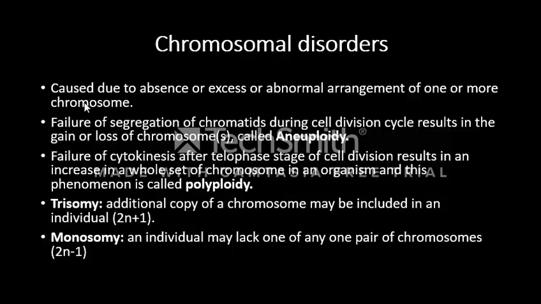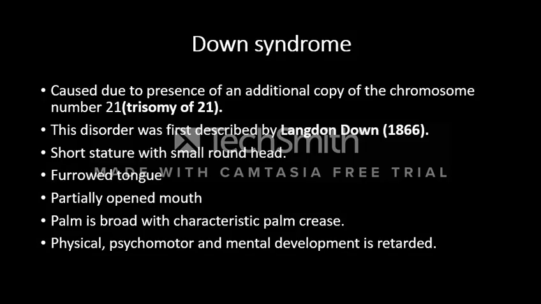Chromosomal disorders. These are caused by the absence or excess or abnormal arrangement of one or more chromosomes. Failure of segregation of chromatids during the cell division cycle results in gain or loss of a chromosome, called aneuploidy. Failure of cytokinesis after the telophase stage of cell division results in an increase in a whole set of chromosomes. This is called polyploidy. Trisomy is an additional copy of a chromosome, which is 2n plus 1. Monosomy is lack of one chromosome, which is 2n minus 1.